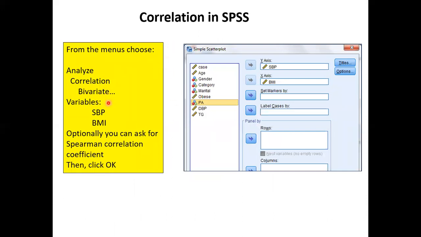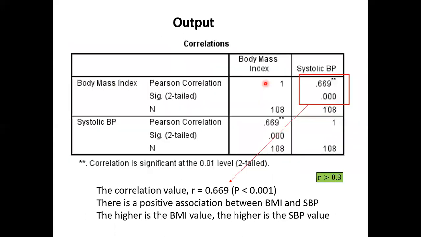So follow this instruction. BP, BMI. Again, click OK. We have this value. So the R value, Pearson's correlation value, is 0.669. It's a mirror image, one side is enough. The value is the same. 0.669. What's the p-value?